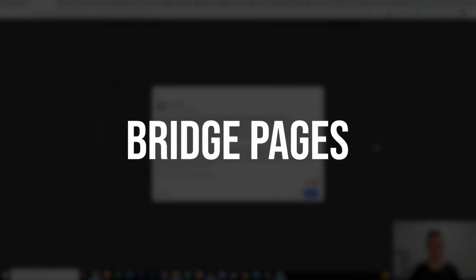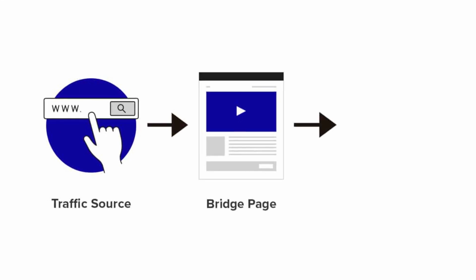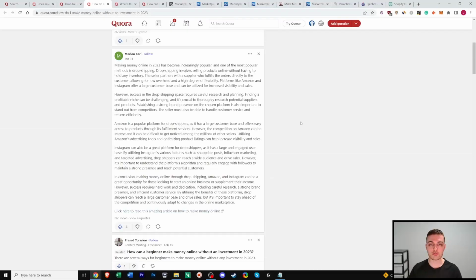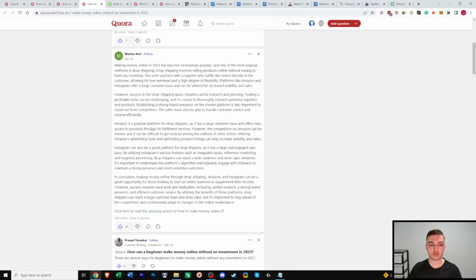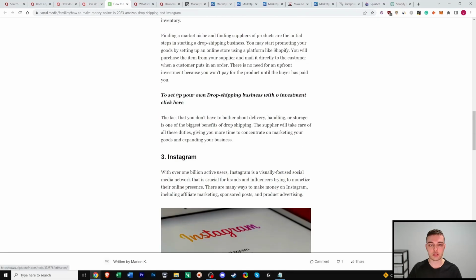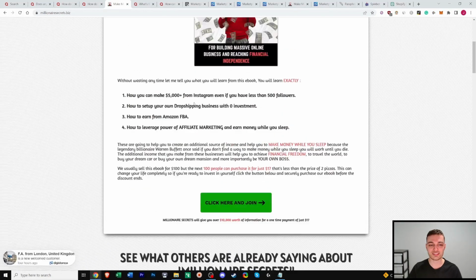Simple. Okay. Bridge pages. So this guy has a good example of what I mean, but essentially the purpose of a bridge page is to bridge the gap between your affiliate link and the end offer that you're trying to promote. Sometimes in the form of articles, this works well for me. So I just extend this reply into an article and I use ChatGPT to do it. Just copy and paste. If we go into his article, it looks like he just copied his actual reply and didn't add much more to it, but he did add his affiliate links. So we click into that. He's promoting the same thing that we are.